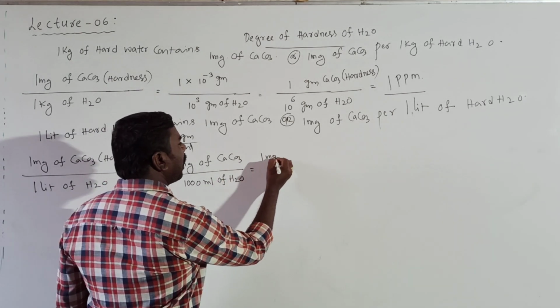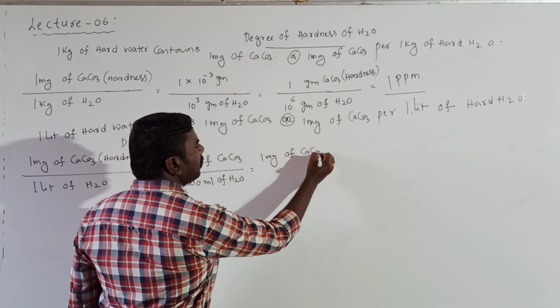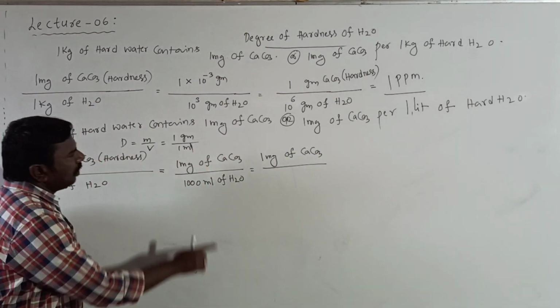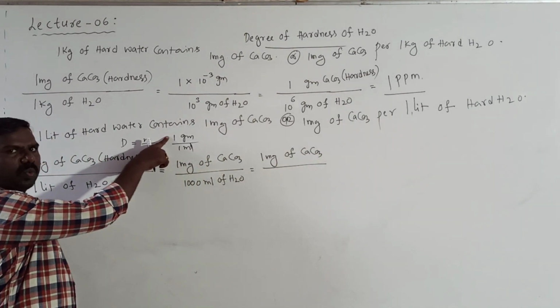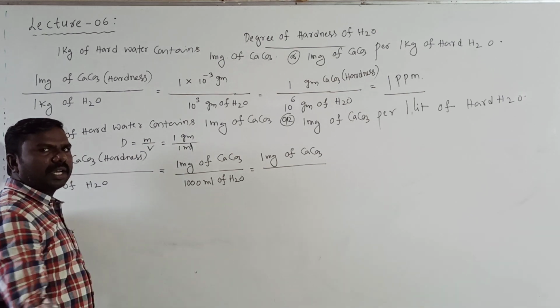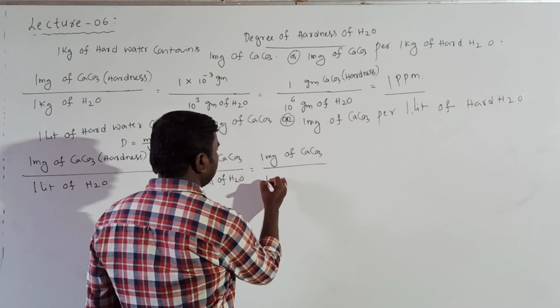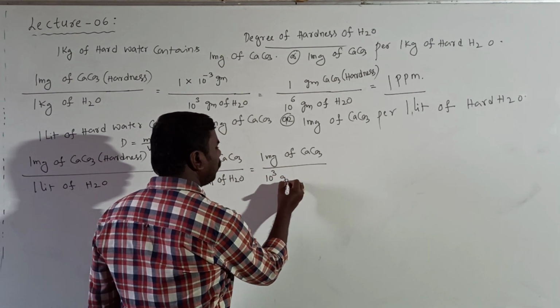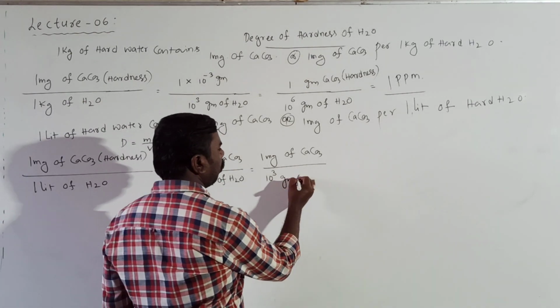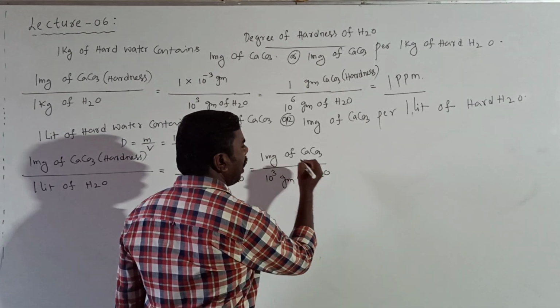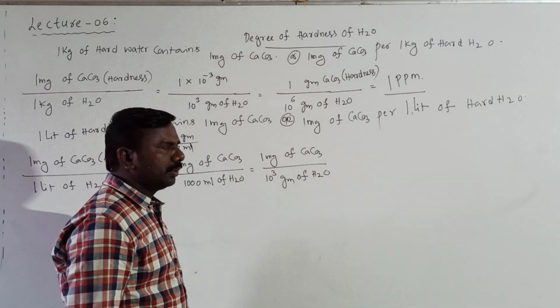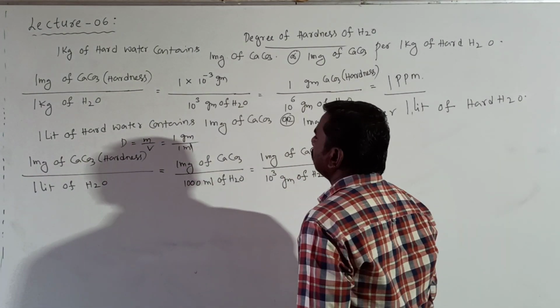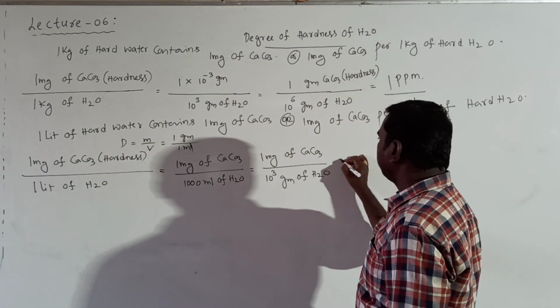1 milligram of CaCO3 per 1 milliliter contains 1 gram. 1000 milliliters contain 1000 grams, 10 to the power of 3 grams of water. This water is hard water, nothing but solution. So this is 1 milligram.